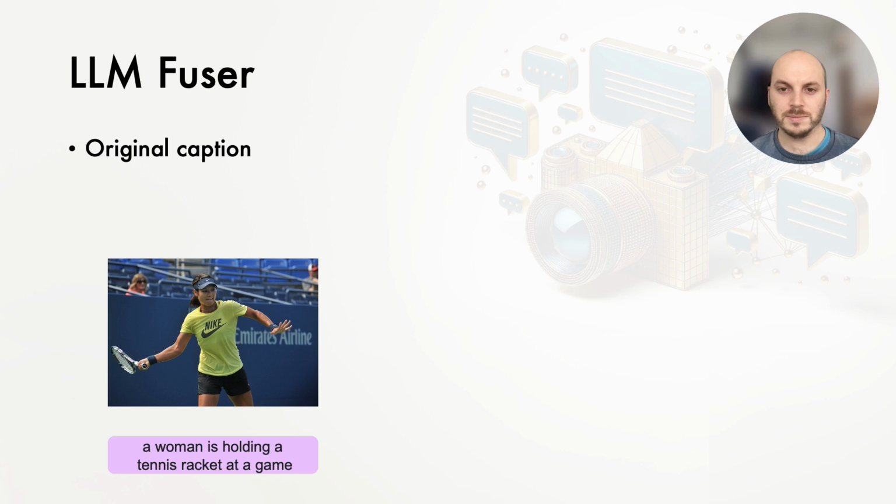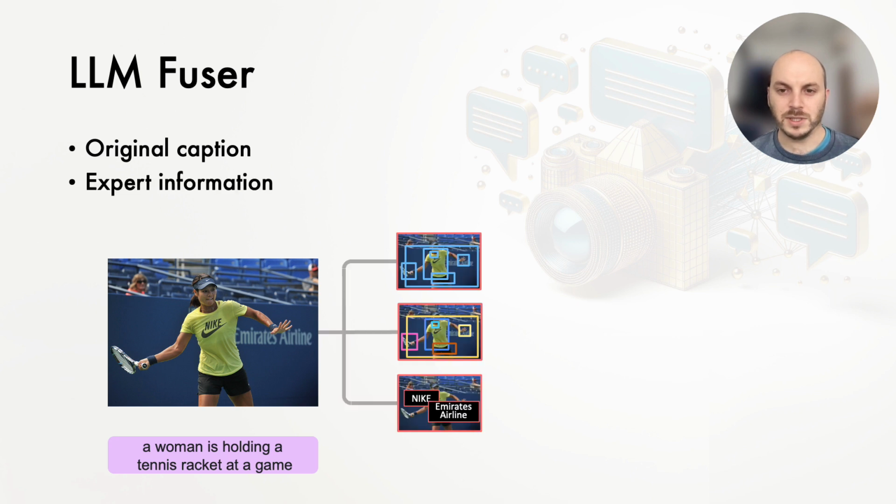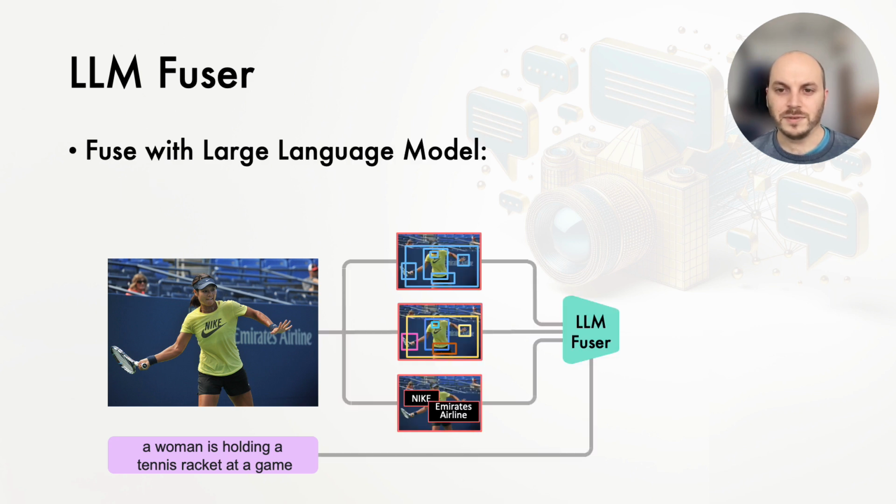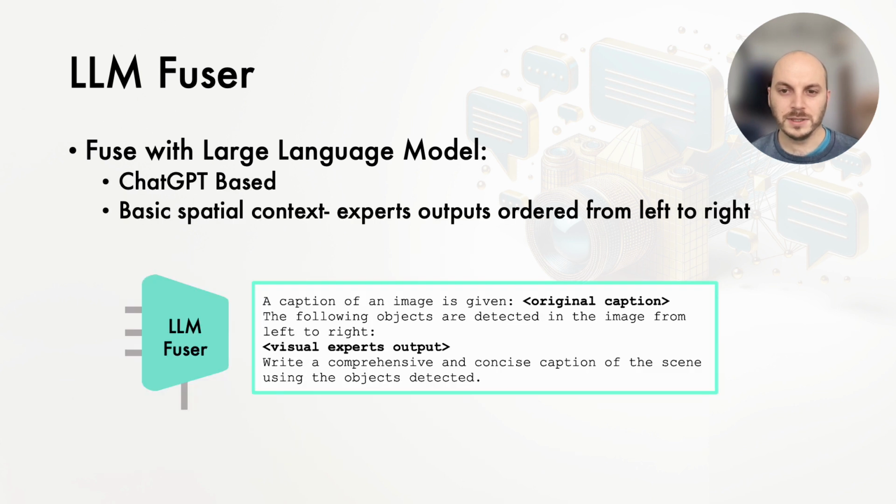Then, the original caption and the visual expert outputs are fused together using a large language model. This LLM fuser, which is based on ChatGPT, is prompted with the outputs from the visual experts and the original caption, along with a request to generate a comprehensive and concise caption of the scene. This prompt also provides basic spatial context where the expert outputs are arranged from left to right.